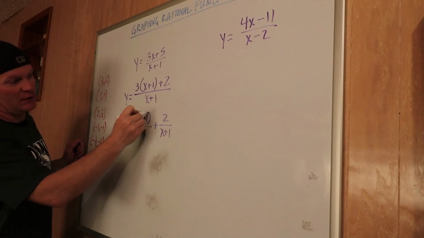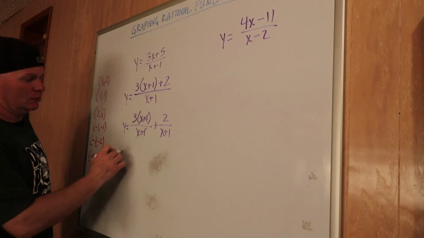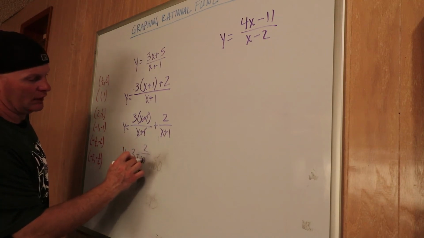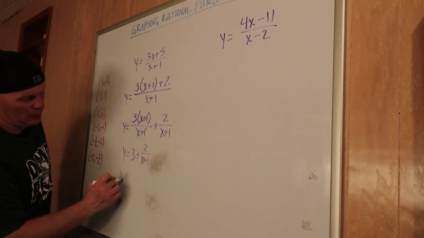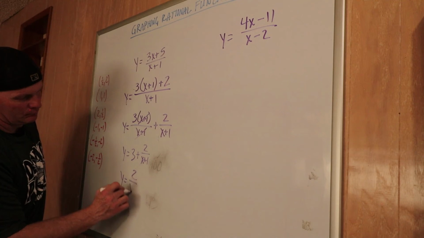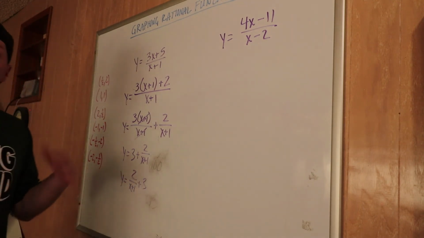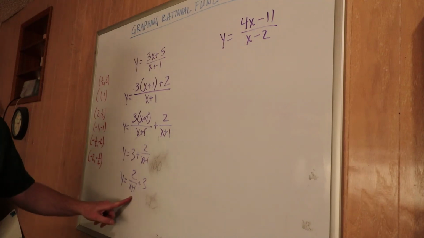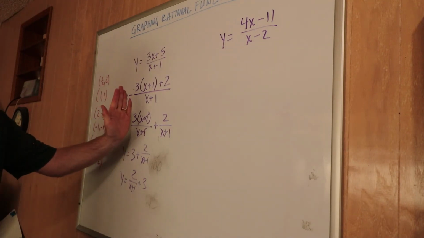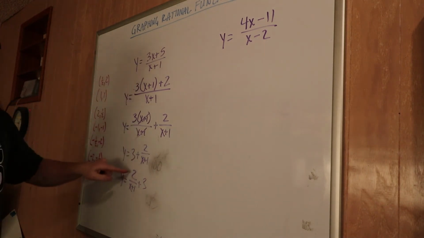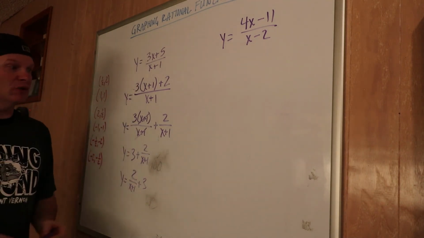if you look at this side, the x plus 1's cancel out. So we have 3 plus 2 over x plus 1. And then I'm going to rewrite that a little bit so that it looks like that. Okay, that is the same one that we did with division. Okay, so you would shift the asymptote 1 to the left, you would shift the other one up 3, and then you'd multiply all the y values by 2.